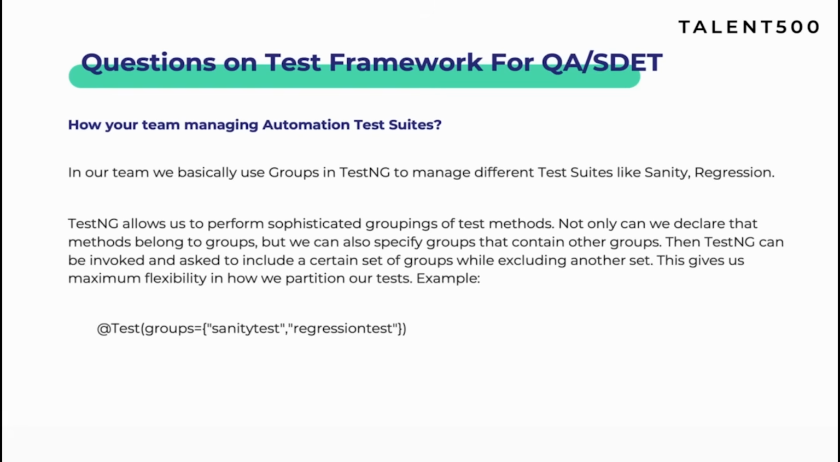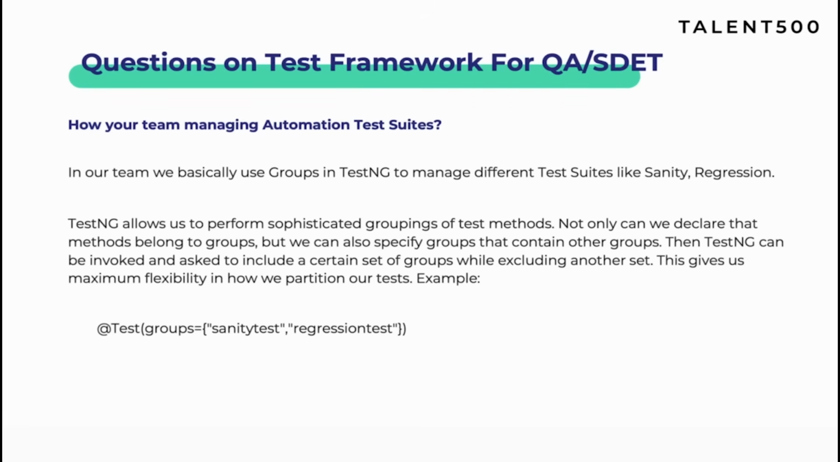So how to explain that? See, you may have heard about groups, right? The groups tag that comes with the @Test annotation helps us to manage our automation test suite, right? So TestNG allows us to perform this grouping of test methods, in which we can define each and every test case as part of our sanity suite or regression suite, like that, right? So how should you answer?